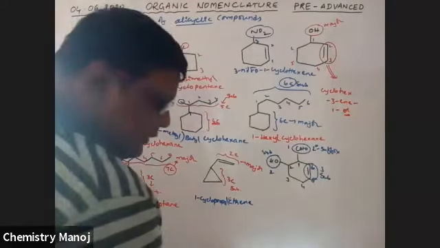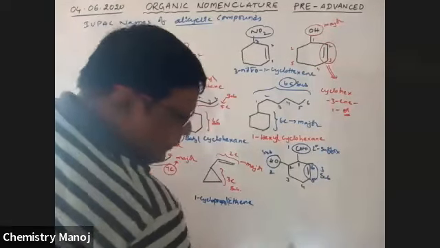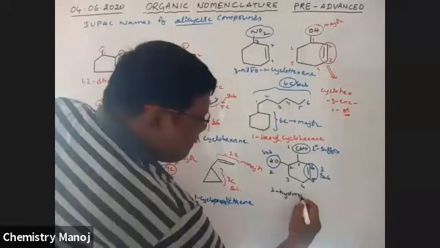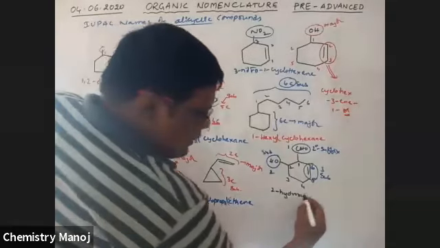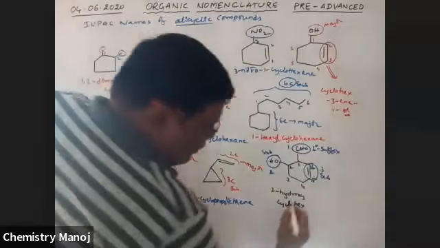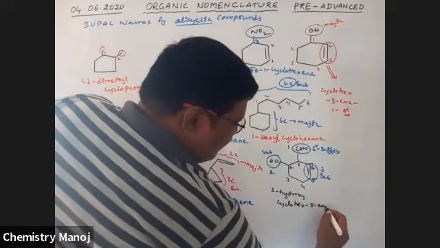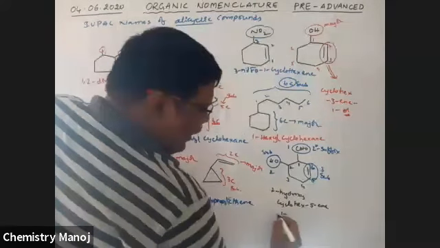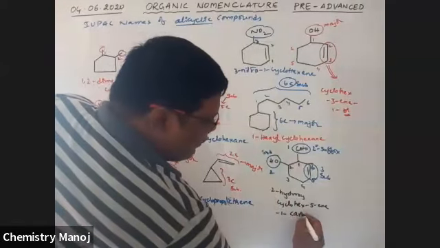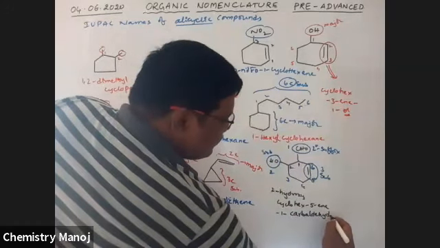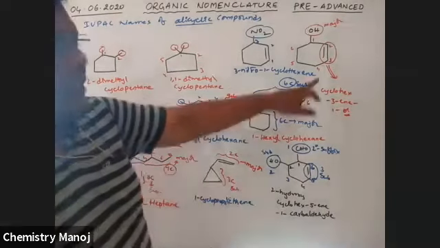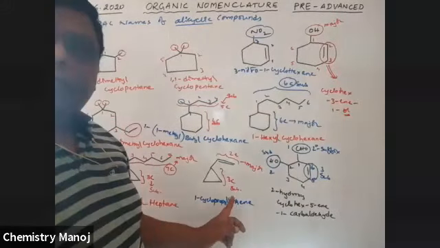Therefore, the name of this compound is 2-hydroxy cyclohex-5-ene, 1-carbaldehyde. The aldehyde carbon is not counted in the ring numbering, therefore carbaldehyde.